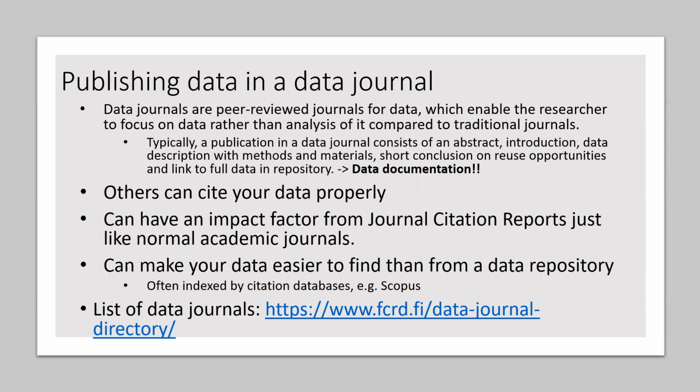But the data journals are really good in that others can cite your data properly. This data article gets a persistent identifier. These are peer reviewed, and they have impact factors just like ordinary academic journals. And it can make your data easier to find, for example from a data repository, because these data journals are usually indexed by citation databases like Scopus or Web of Science.